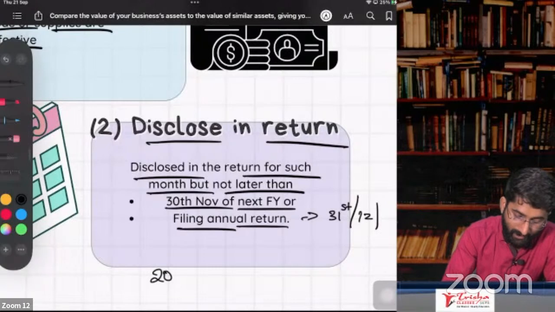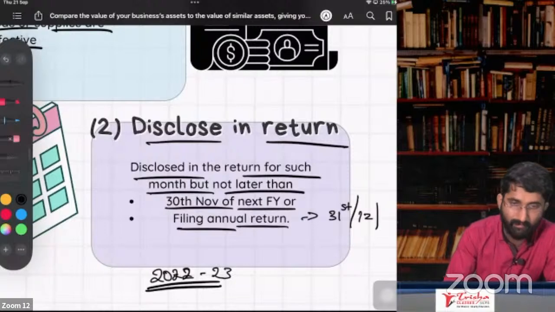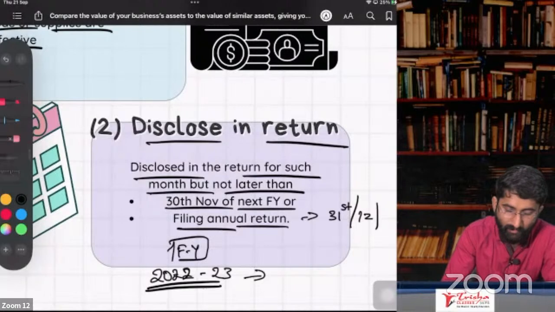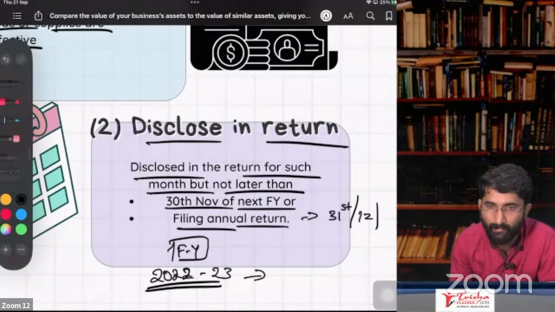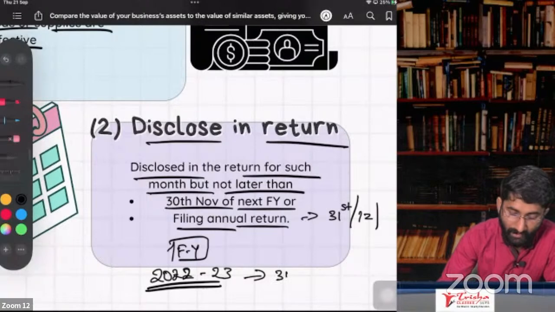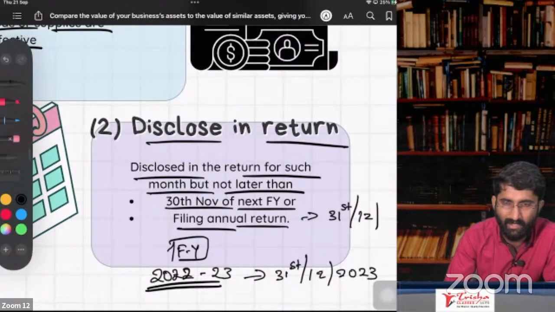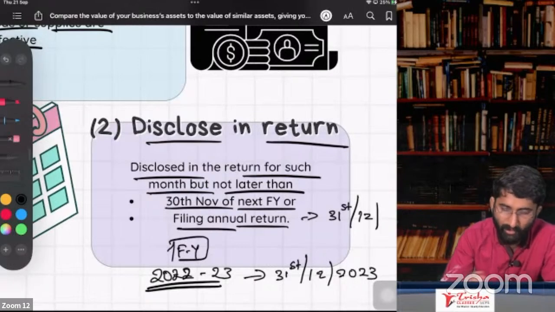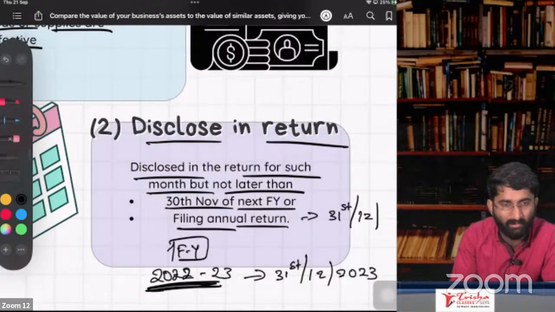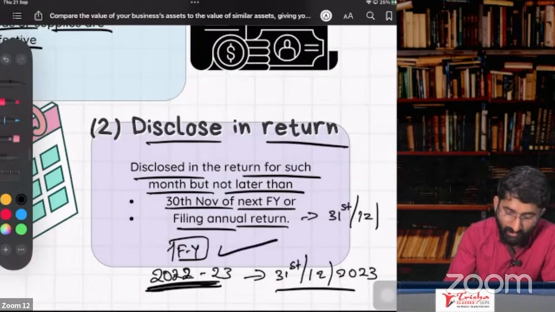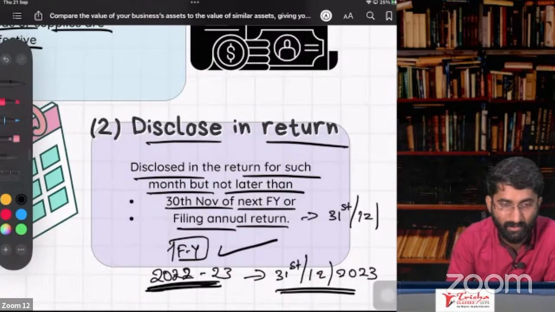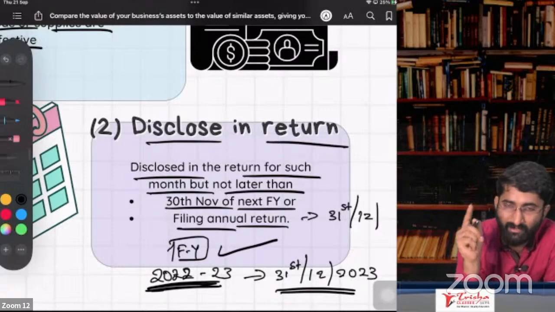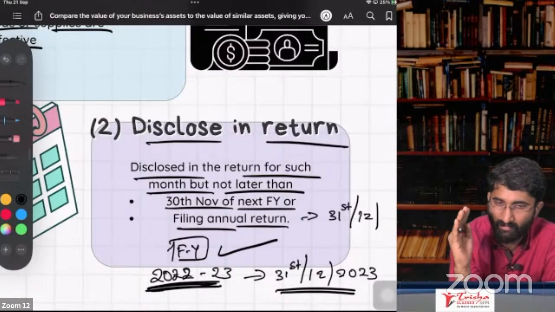Example, 2022-23. This year, which has just been completed, that was the financial year. For this financial year, you have to give one summary note for the whole year. That is the annual return. You have to file it by 31st of December 2023. Obviously, you have to file it in 2023, because before 2023 you have not finished this year, no. So that's why, for this year, the last date is 31st of December 2023.